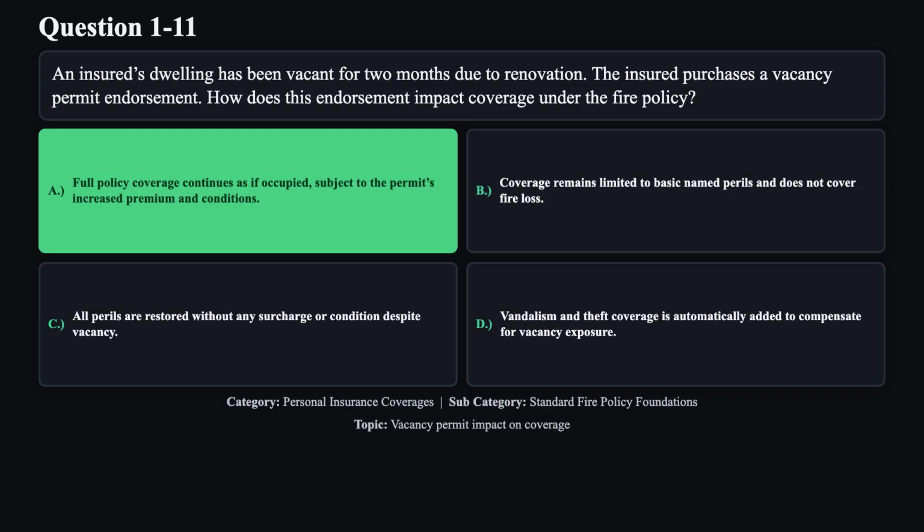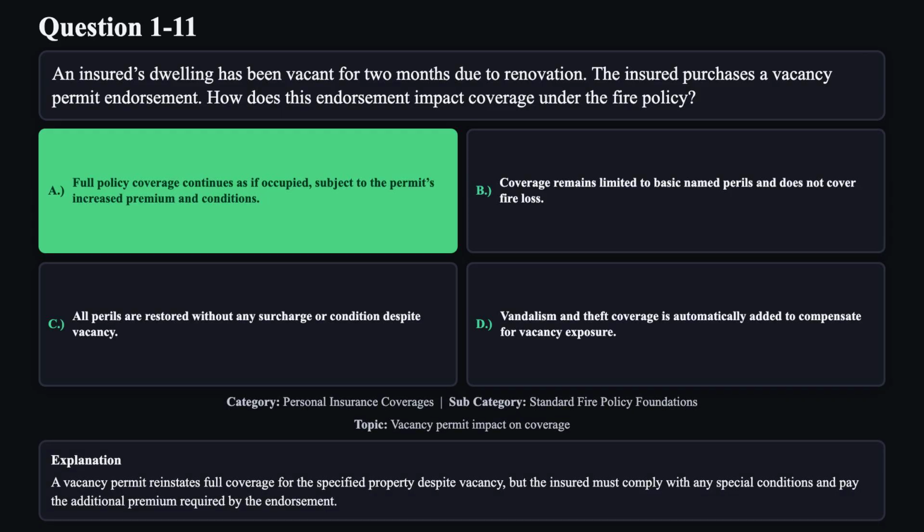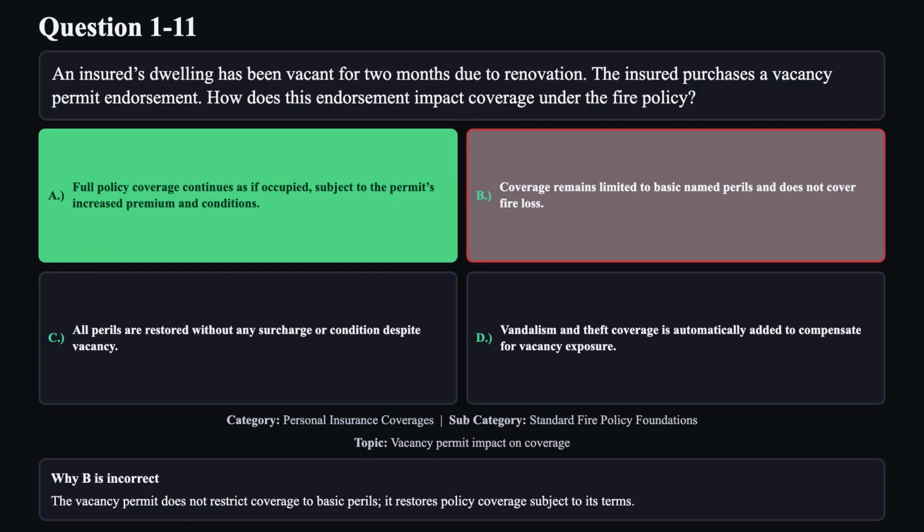The correct answer is A. A vacancy permit reinstates full coverage for the specified property despite vacancy, but the insured must comply with any special conditions and pay the additional premium required by the endorsement. Reason B is not correct. The vacancy permit does not restrict coverage to basic perils. It restores policy coverage subject to its terms.